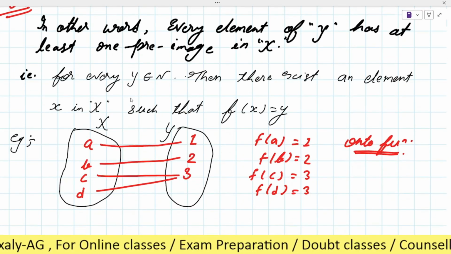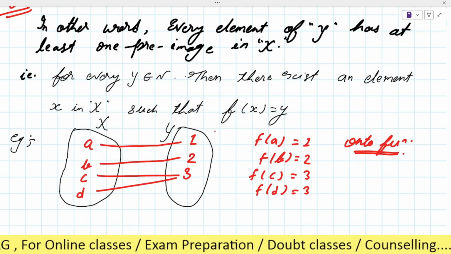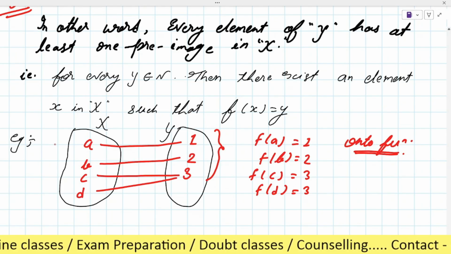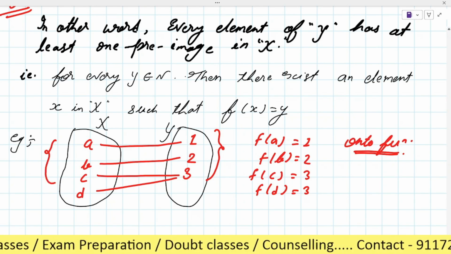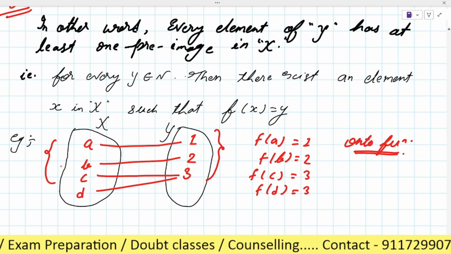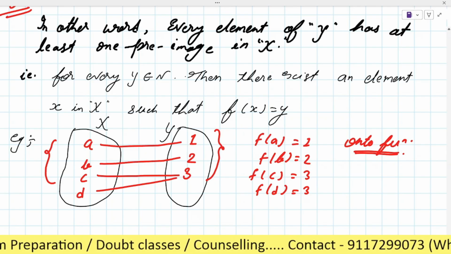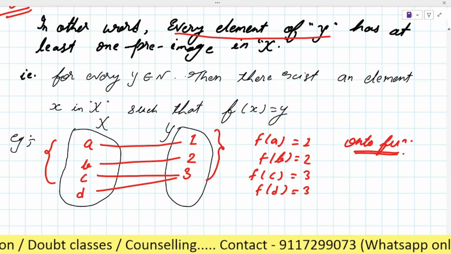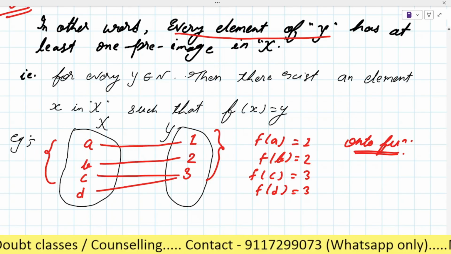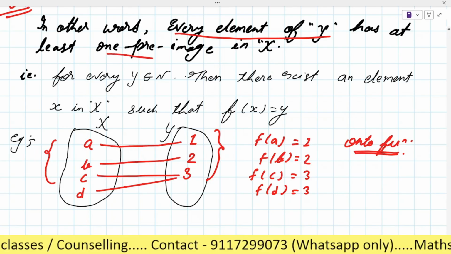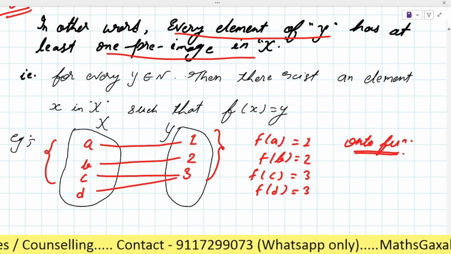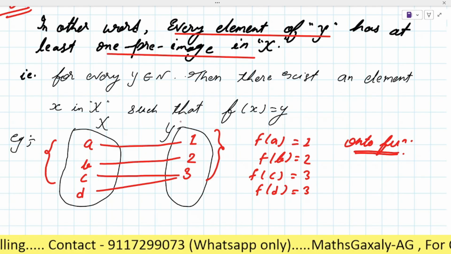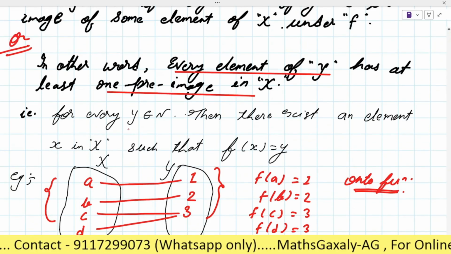Because as you can see here, every element of Y is the image of an element of the set X. Here I have written that every element of Y has at least one pre-image in X. Is it clear or any doubt?